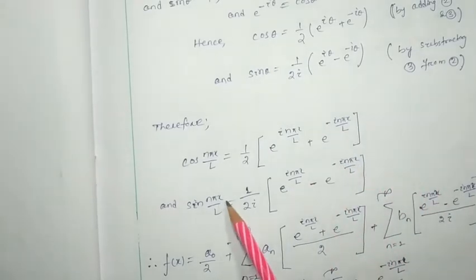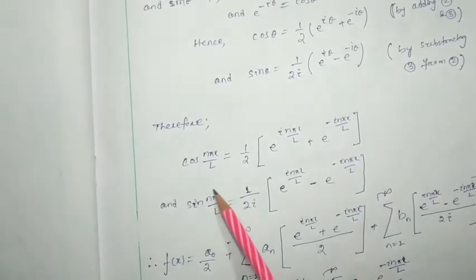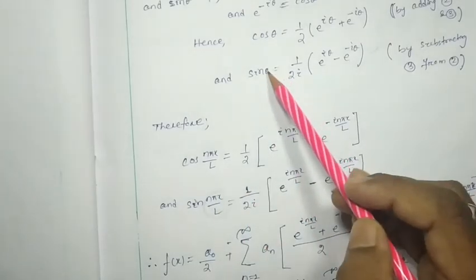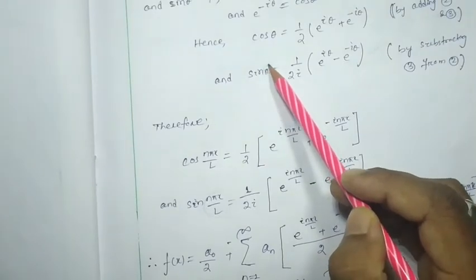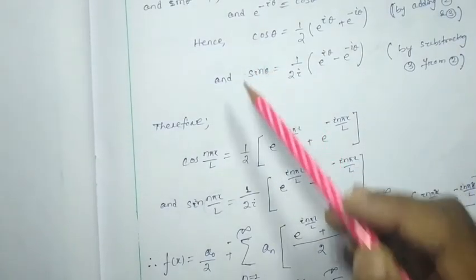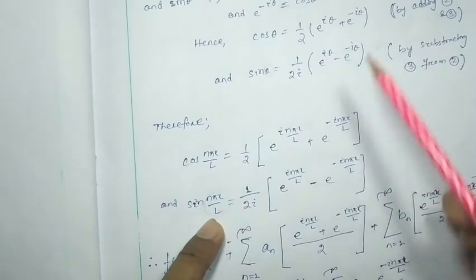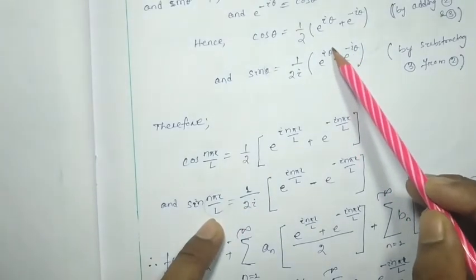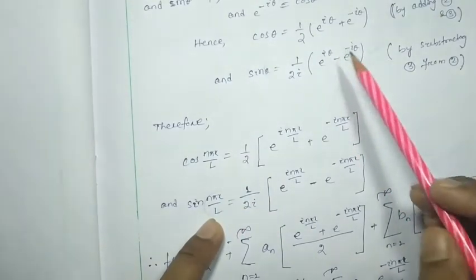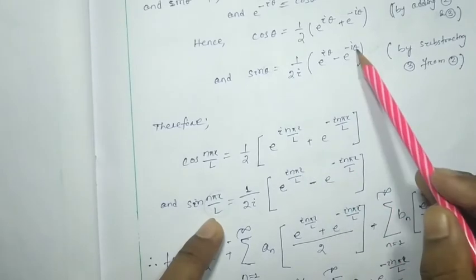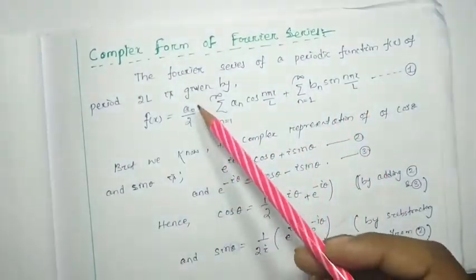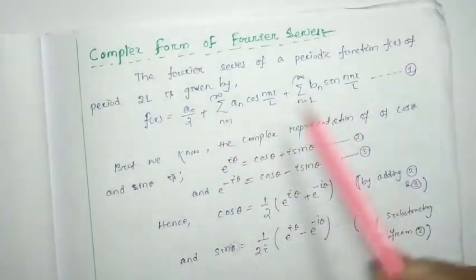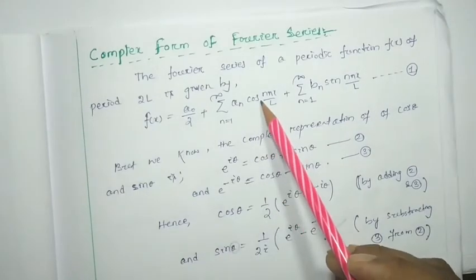Simply, I have substituted n pi x by L for theta here. So instead of theta, if I put n pi x by L, it will be sin(n pi x by L). Here theta is substituted by n pi x by L, and here theta also n pi x by L. Simple. Okay. So now f(x) we have to write by putting all these values.